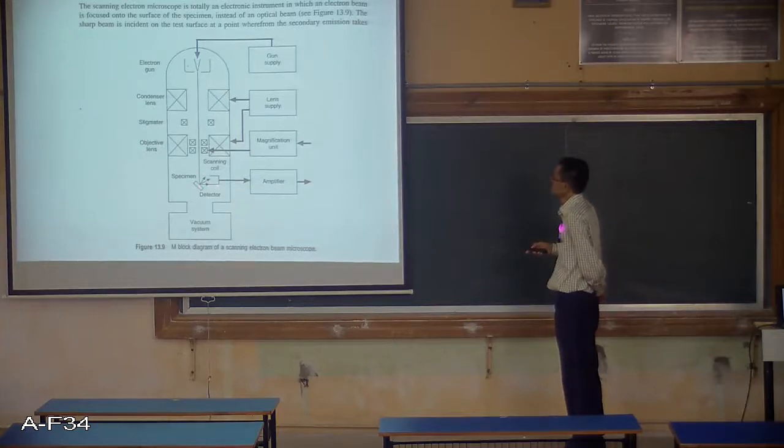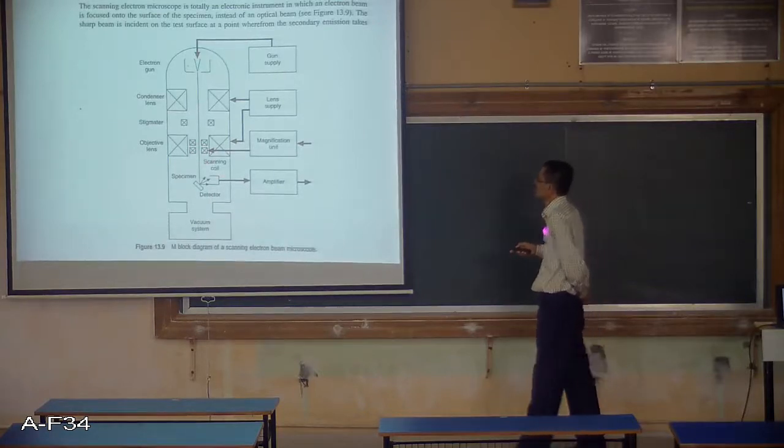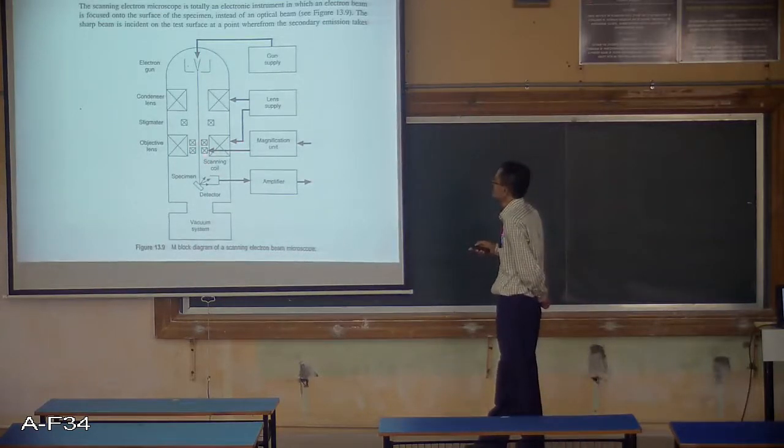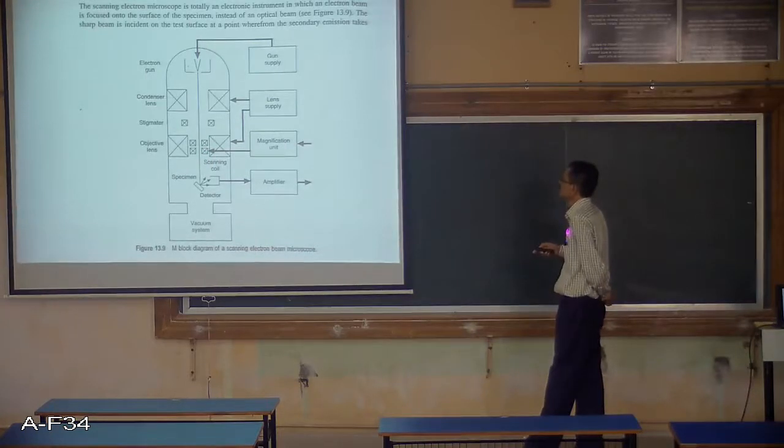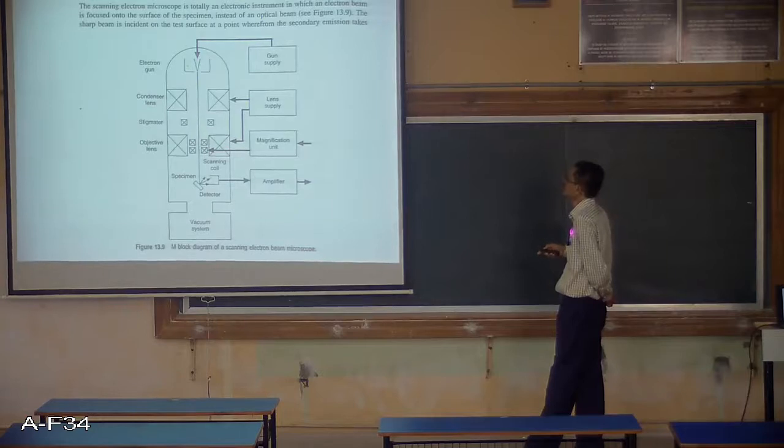Now this reflected electron beam will be received by these scanning coils, 1, 2, 3, 4. Here you can see these are the scanning coils, and these scanning coils will detect the change in the nature of the electron beam, and this will give an input to the next stage.